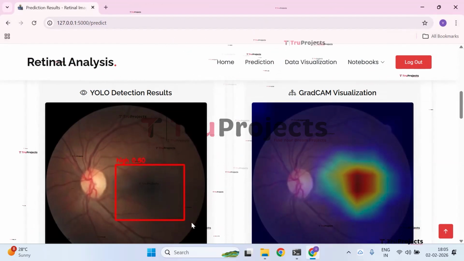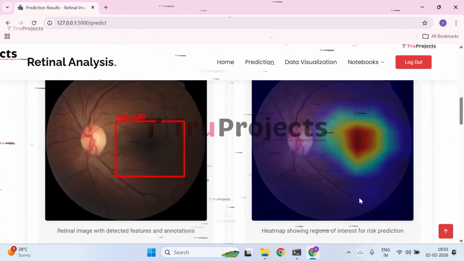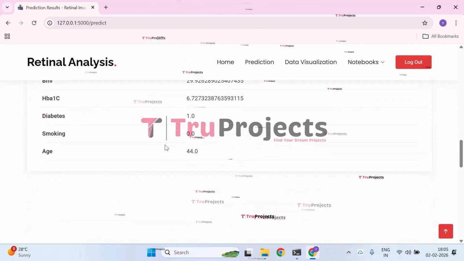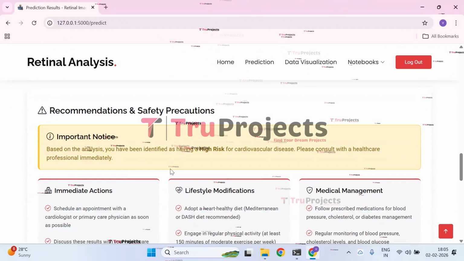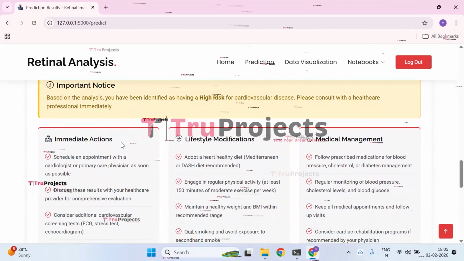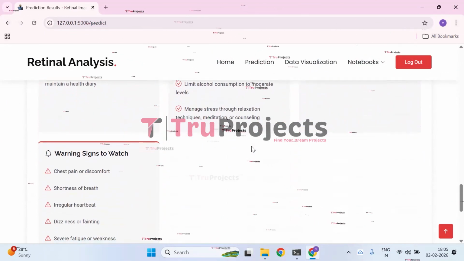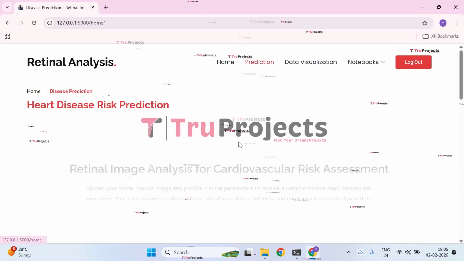This is a neuro detection result and this is a GradCAM visualization image. And we have the clinical parameters given here clearly, what we have entered. And we also have the recommendations and safety precautions like immediate actions, lifestyle modifications, medical management, and warning signs to watch. Now click on new prediction.